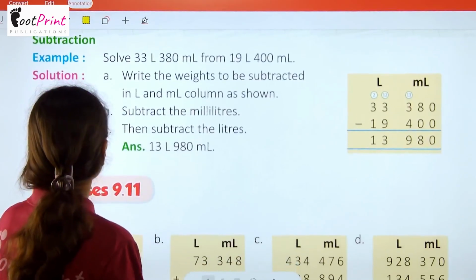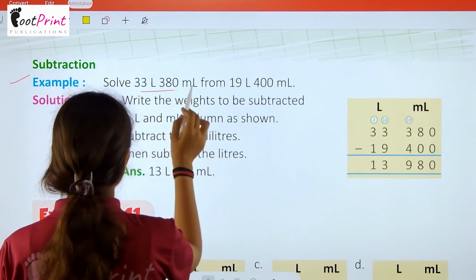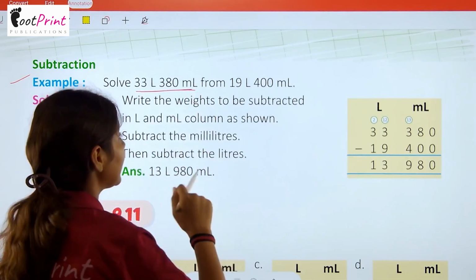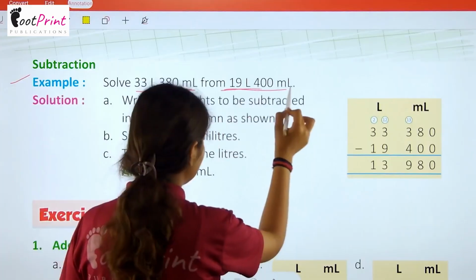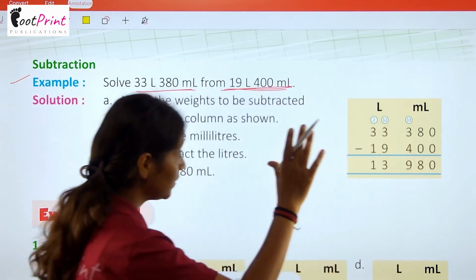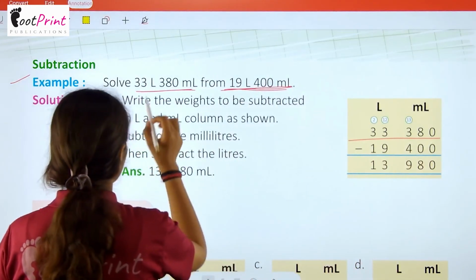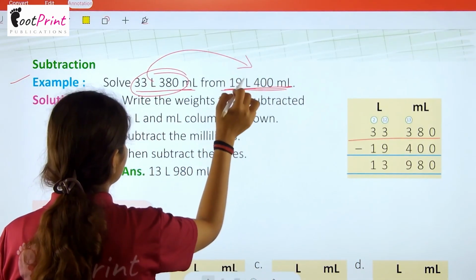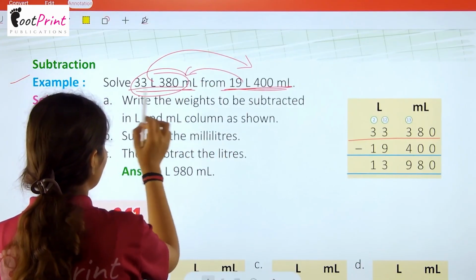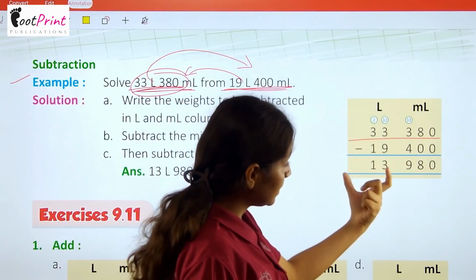Now we have subtraction of the same. Example: solve 33 liter 380 ml from 19 liter 400 ml. So you have to simply firstly write the value. The bigger value will be at the above place. So this value is here and this value is here. Bigger value is this one. Now 33 liter 380 minus 19 liter 400.